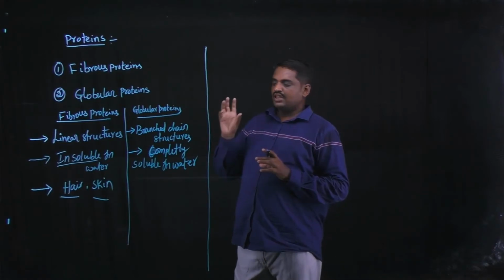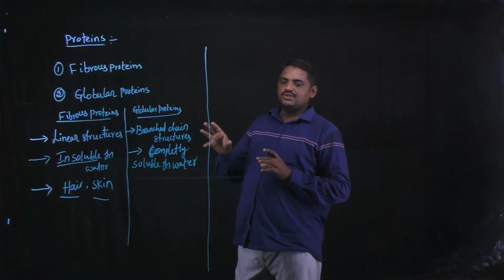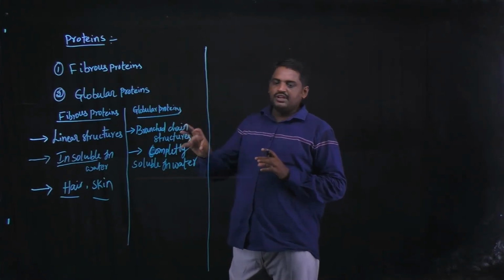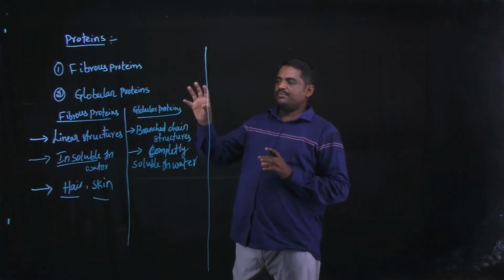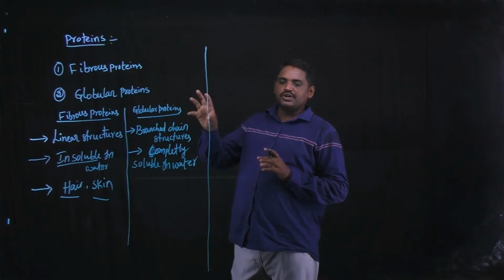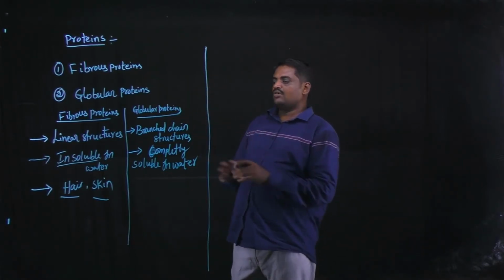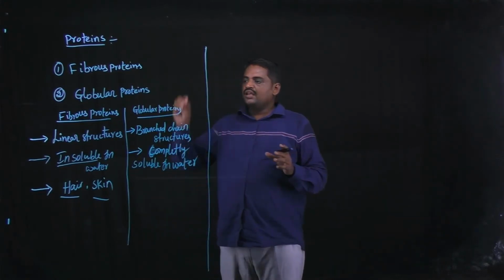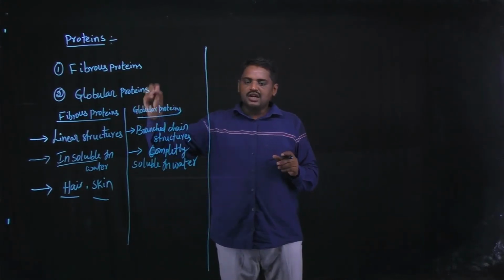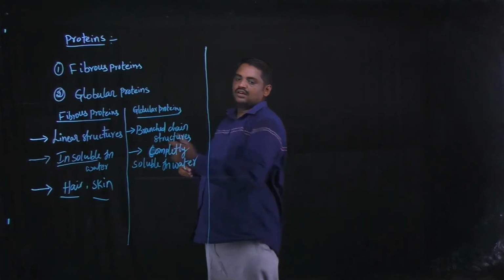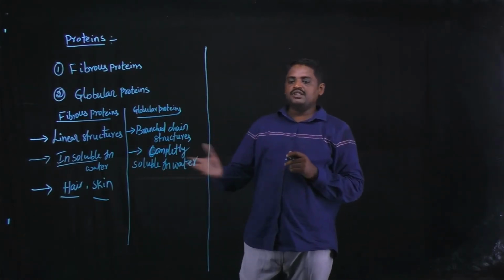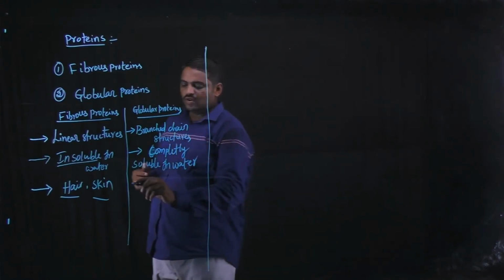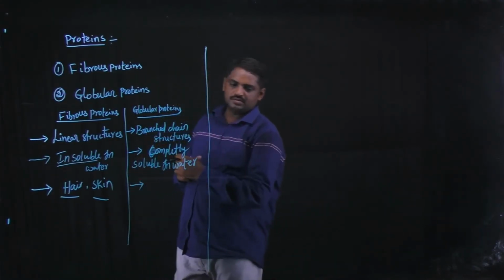Hair is a linear structure but insoluble in water. The fibrous proteins are used to develop components like hair and skin.